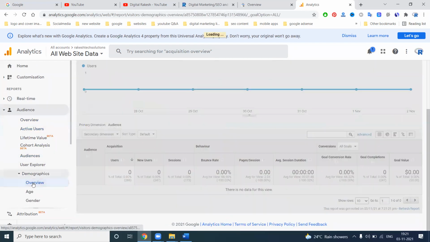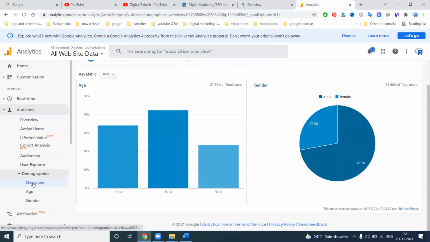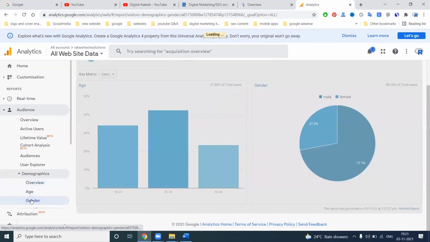And Demographics: whichever is not available, we can leave it; whichever is available, we can use. Age-wise: 18 to 24, 25 to 34, 35 to 44. These are the particular options here, and age and gender. We can check all the options.